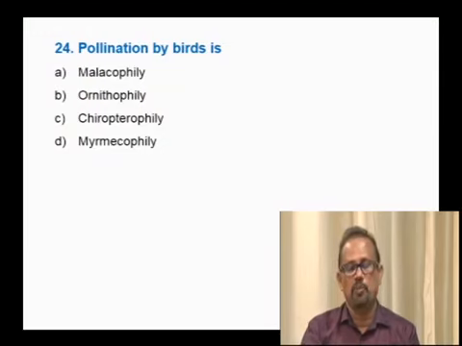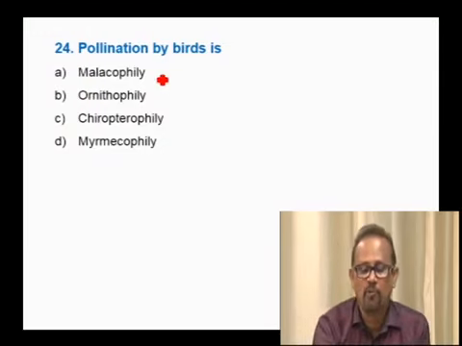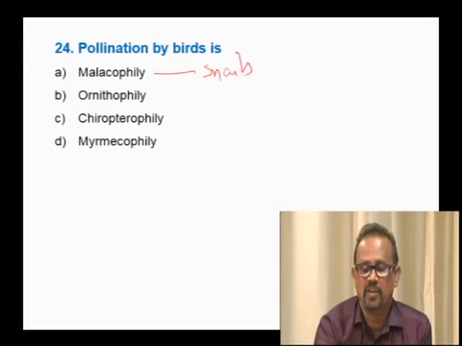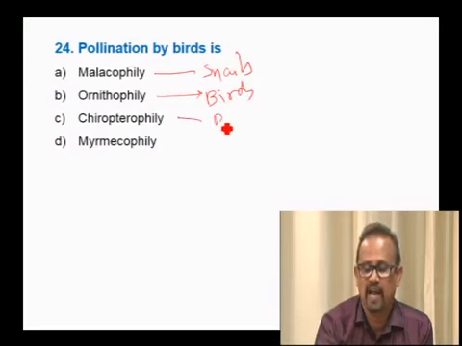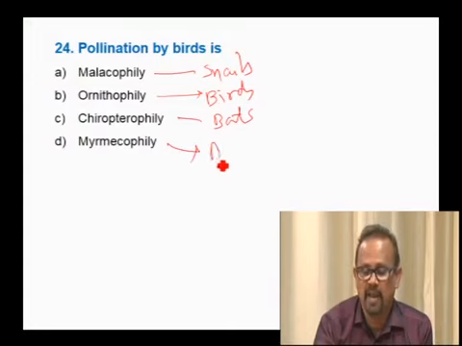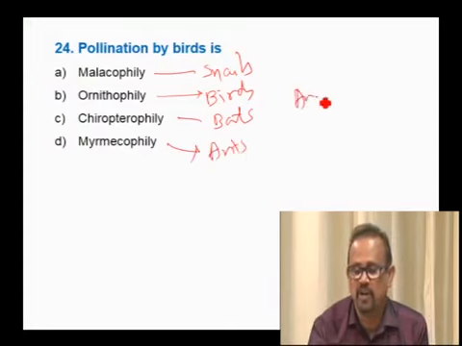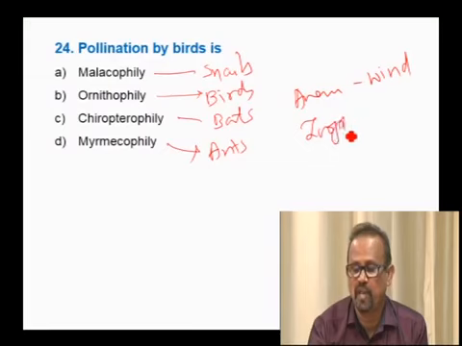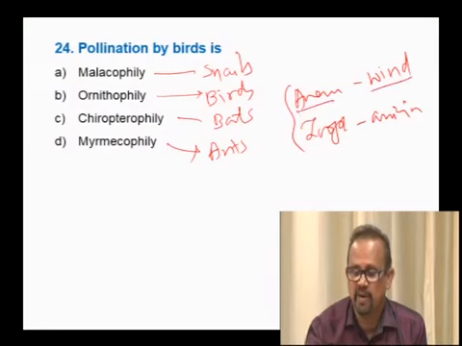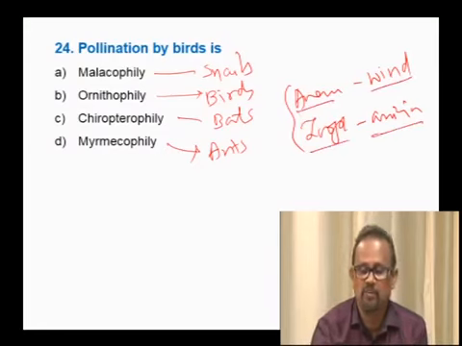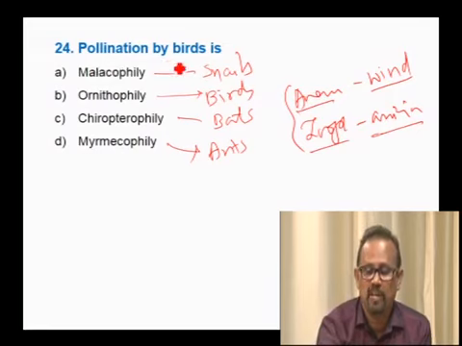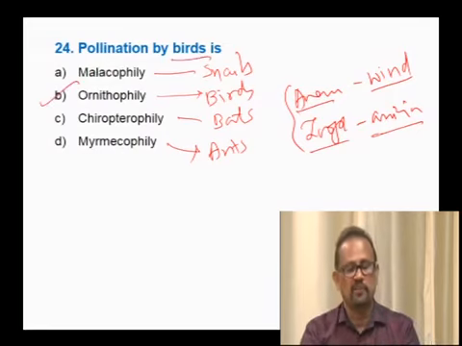Next question. Pollination by birds is called what? Malacophily is pollination by snails. Ornithophily, pollination by birds. Cheiropterophily, pollination by bats. Myrmecophily, pollination by ants. In addition, anemophily is pollination by wind, not by animals, and zoophily is pollination by animals. Don't get confused between these. Of course, all of this comes under zoophily, but here pollination by birds is ornithophily. Therefore, the answer is B.